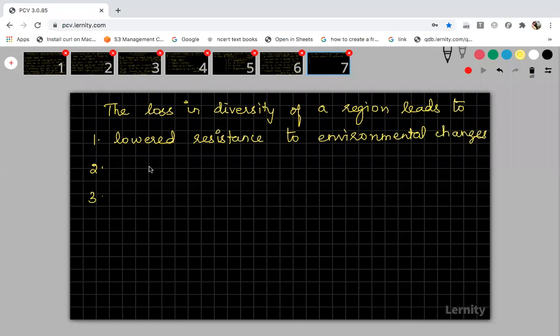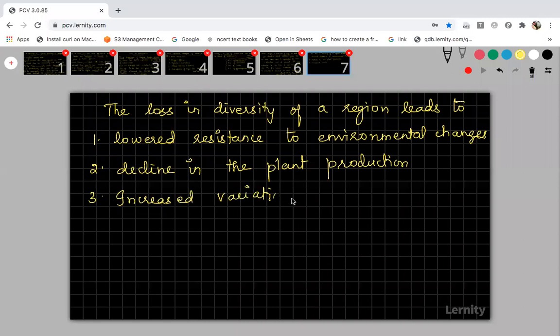And the second thing, it will cause a decline in the productivity of the plants, a decline in plant production. And the third one, it will lead to increased variability, because in a stable environment with more species, you will have less variation. Here, increased variations will be there, increased variations in the ecosystem.